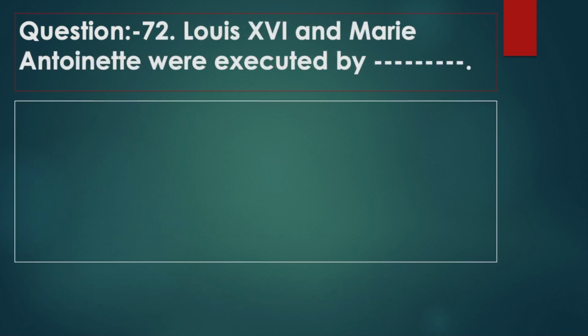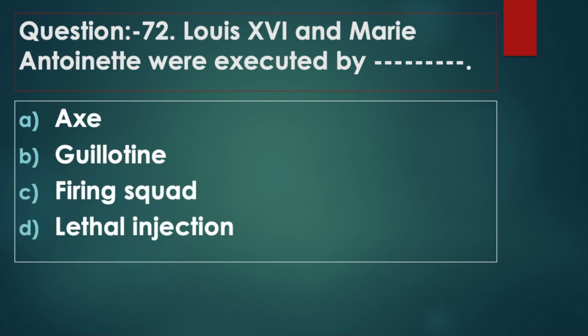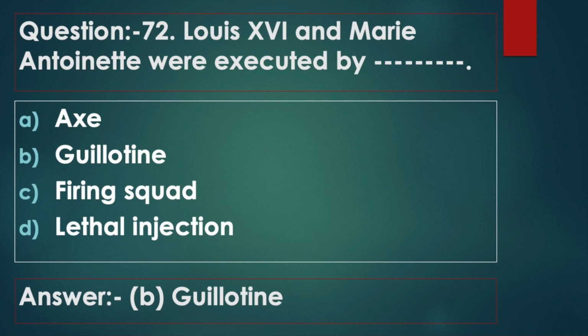Question 72. Louis XVI and Marie Antoinette were executed by. Option A, axe. Option B, guillotine. Option C, firing squad. Option D, lethal injection. Answer option B, guillotine.